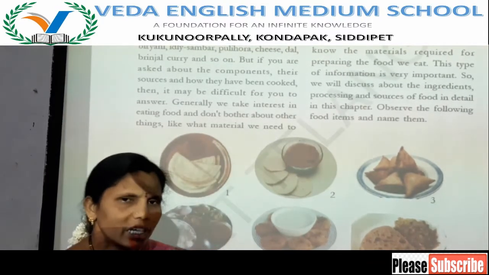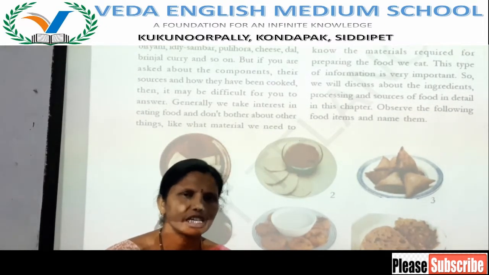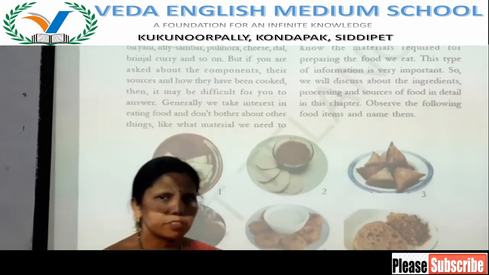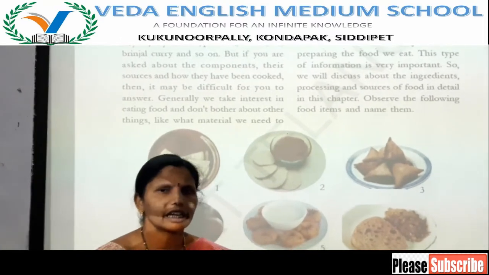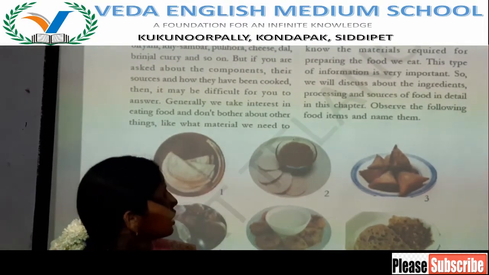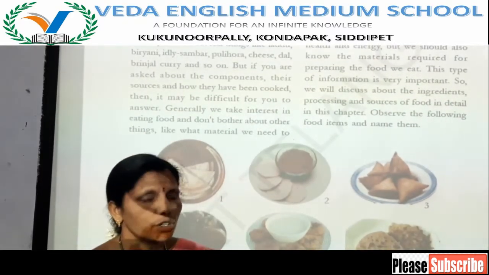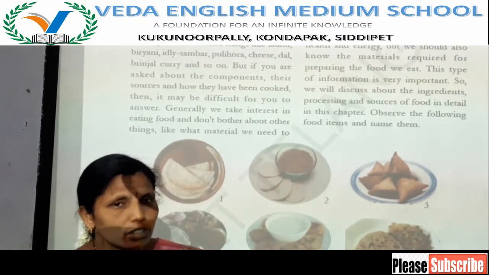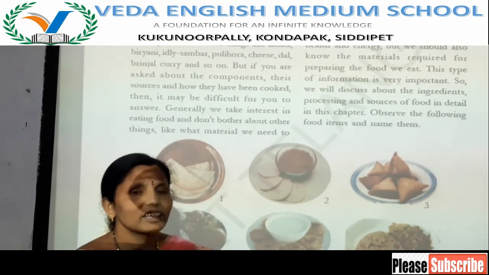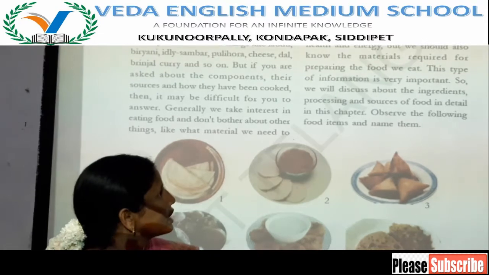So why do we eat food? We eat food to get energy and to keep our body healthy. And what are the materials required to prepare the food items? Do you know? So what are the ingredients? The materials which are required to prepare food items are called the ingredients.